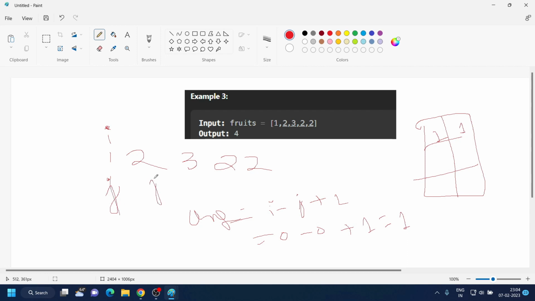Then we move our j to here. So now our answer would be j minus i plus 1, that is 1 minus 0 plus 1. So answer would be 2. So there are two elements because 2 is here.